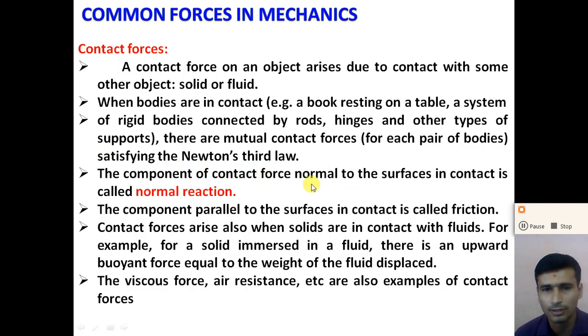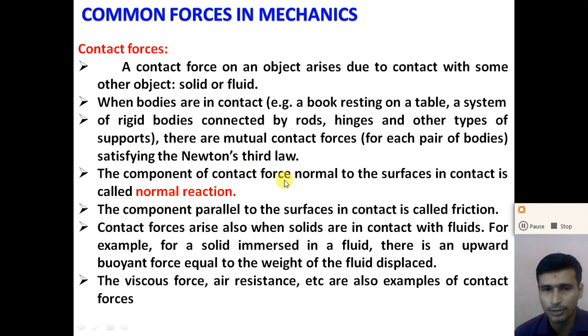The component of the contact force normal to the surface, perpendicular to the surface in contact, is called the normal reaction force. It is indicated by a capital N, or in some textbooks it is also indicated by a capital R, right?